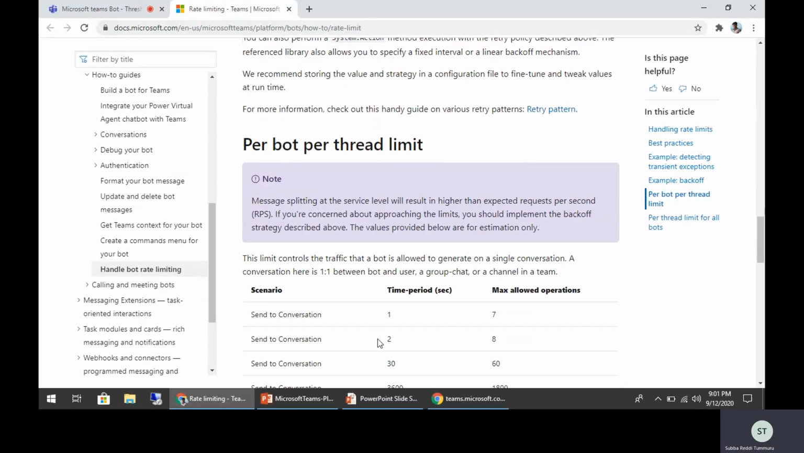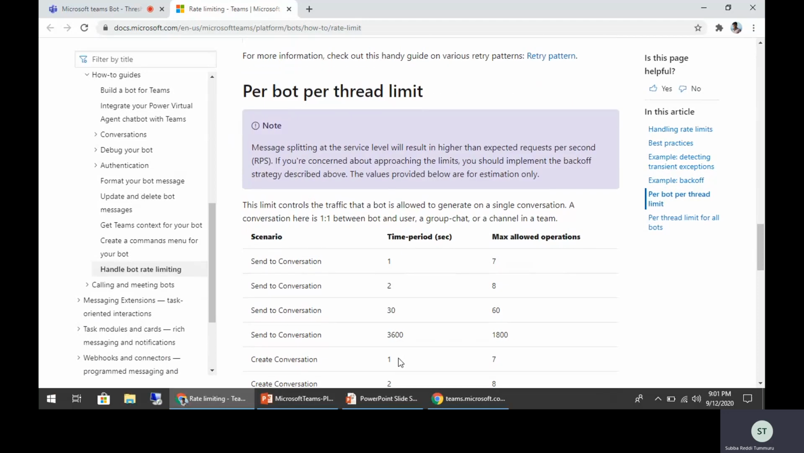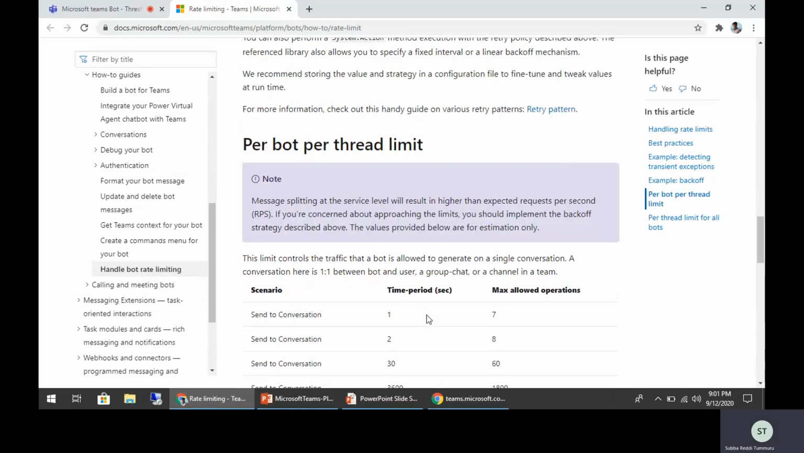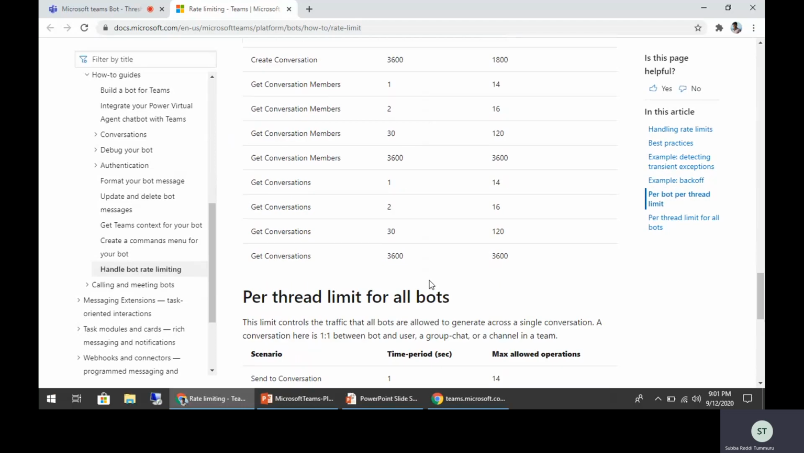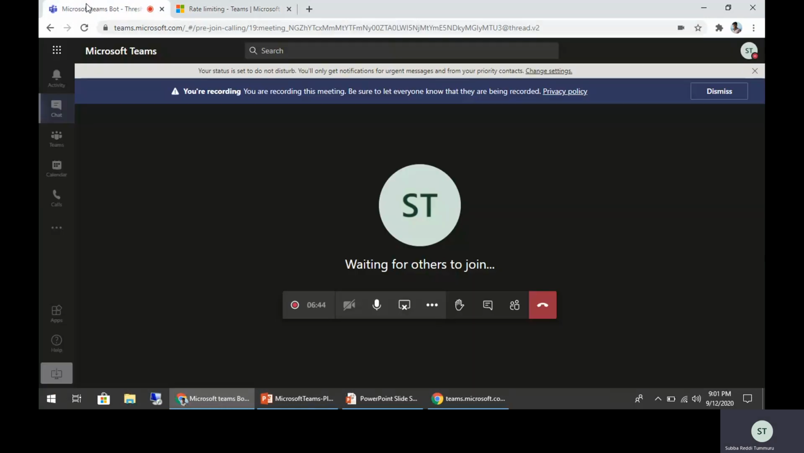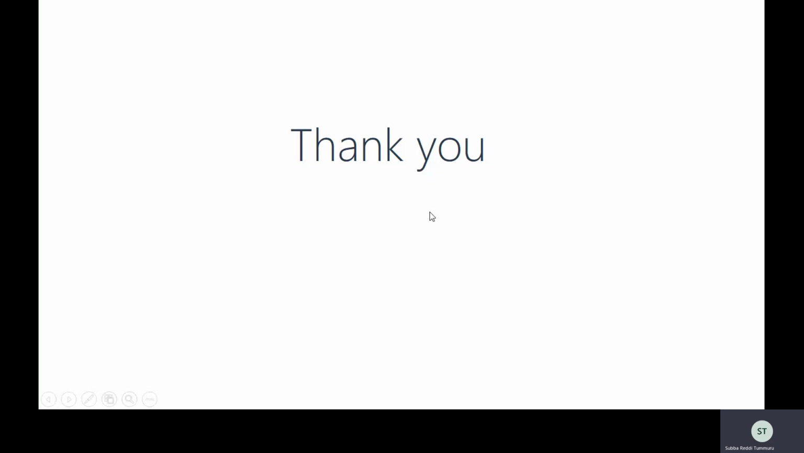And these are the limits which I just tried to explain. As mentioned, these values are provided for estimation only, not 100%. So you just need to consider these 2 points majorly, the per bot per thread limit, and the per thread limit for all bots, in your bot implementation. So that's it about the threshold limit details in Microsoft Teams bot implementation.